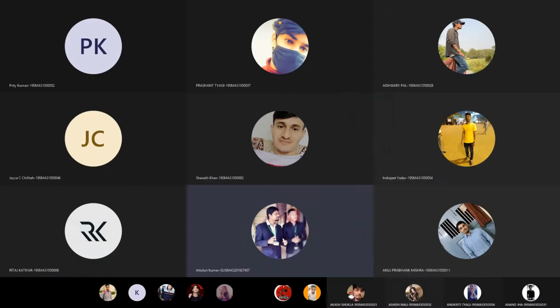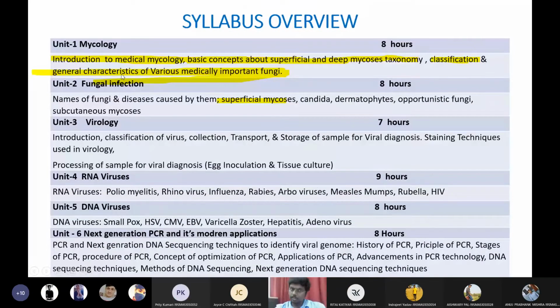See the syllabus. The first two units are about mycology, that means the study of fungi. The next three units are all about viruses. In the first unit we have the basics in mycology. What are the basics that we need to study in fungi? Those basics have been included in the first unit. Here we have an introduction to mycology, then morphological classification of mycology, then concepts about superficial and deep mycosis, classification and general characteristics of various medically important fungi. So these points we are going to cover in unit 1.